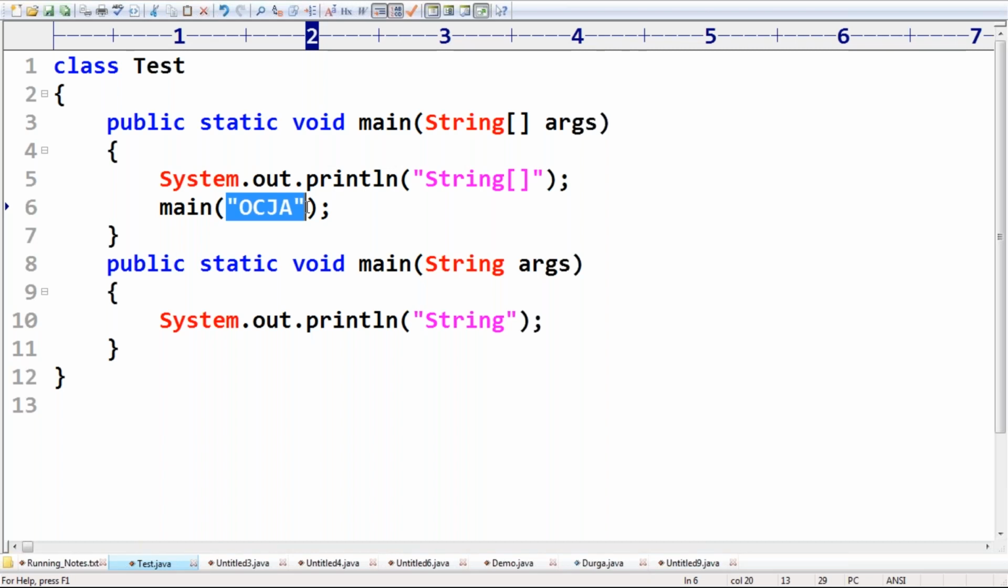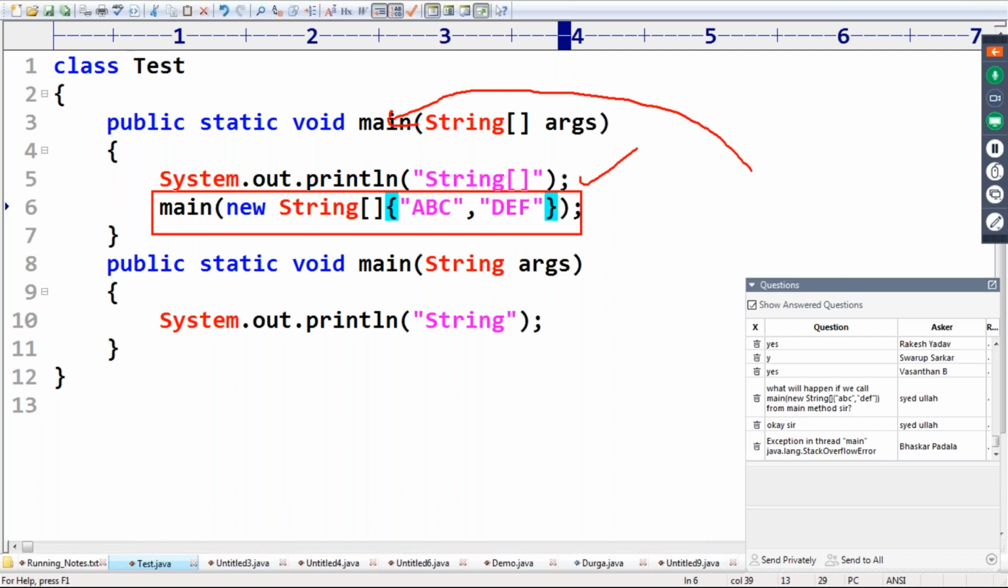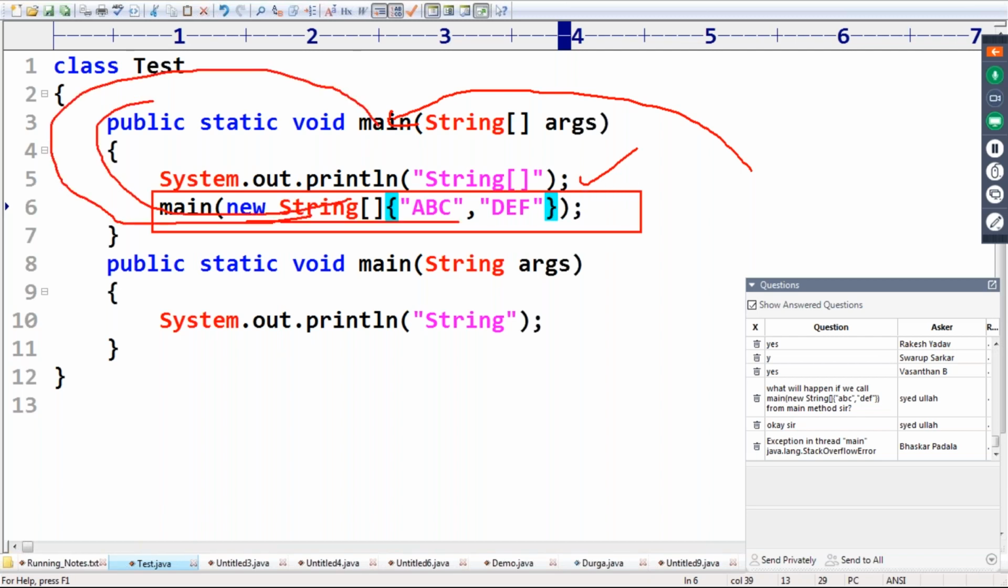Can you please tell what will happen in this case? Is the output what we are going to get? Yes, Bhaskar already executed it, it seems. Here the problem is, now listen carefully. The JVM is always going to call this main method. It will print a string array, and then you are calling the main method by passing a string array. Now it is always going to call the same method.